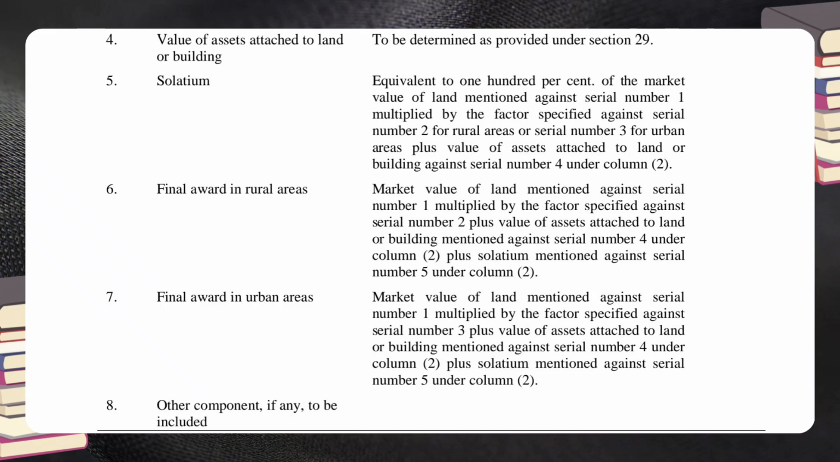7. Final award in urban areas. Manner of determination of value is market value of land mentioned against serial number 1 multiplied by the factor specified against serial number 3, plus value of assets attached to land or building mentioned against serial number 4 under column 2, plus solatium mentioned against serial number 5 under column 2. 8. Other component, if any, to be included.